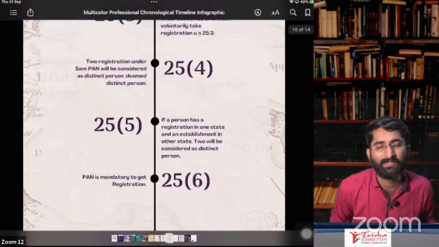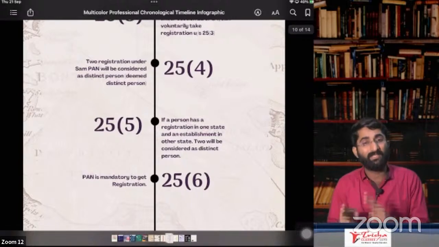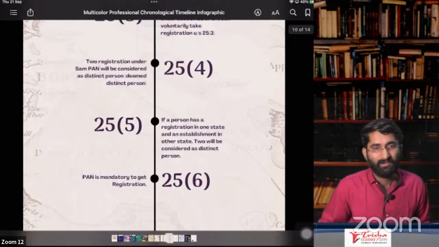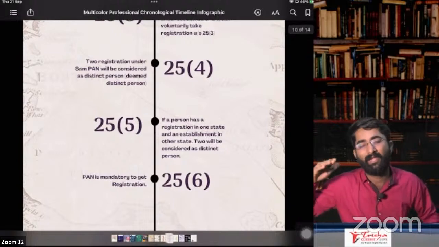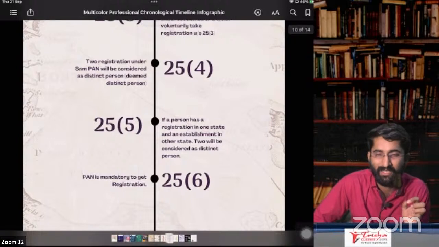Section number 26 is about deemed registration. If you are registered under SGST, you will be considered as registered under CGST. If your application is rejected under SGST, then your application is deemed to be rejected under CGST. This is in section number 26.